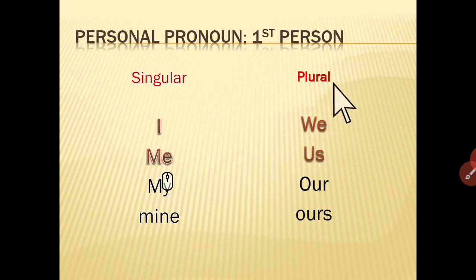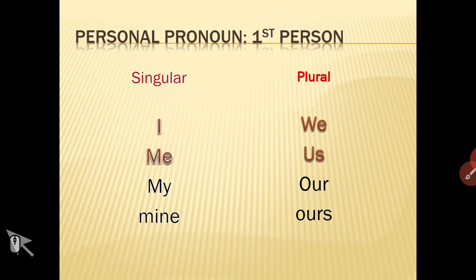Plural. The plural form of first person is we, us, our, and ours. Again, the words our and ours are showing ownership or possession. The word possession means ownership. They are showing some kind of ownership of the noun.